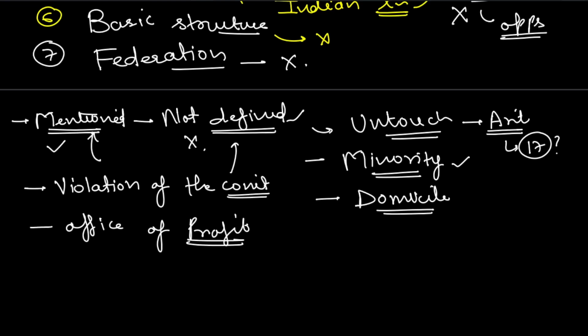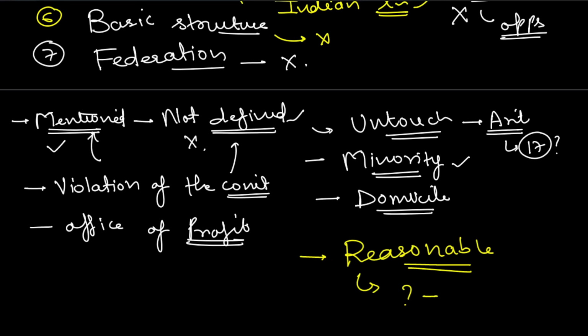And one very broad term, that is reasonable. This is present in many parts of the constitution. All right, many provisions of the constitution, and even the fundamental right, it is present, but it is not defined, that what is the meaning of reasonable. Okay, reasonable restriction, what constitutes the reasonableness? So again, reasonableness depends on the basic doctrine. Okay, so interpretation is what matters.